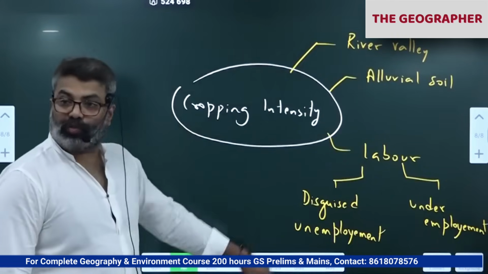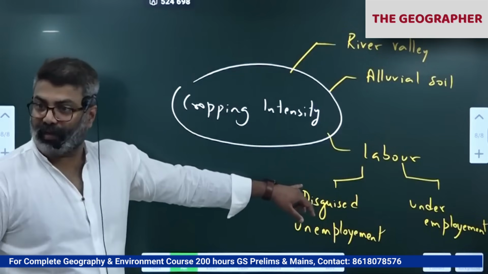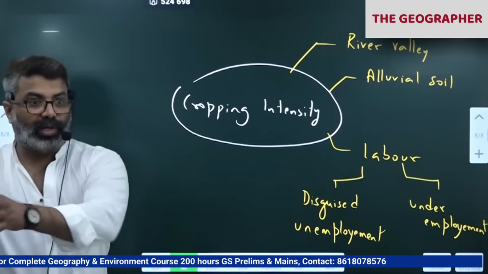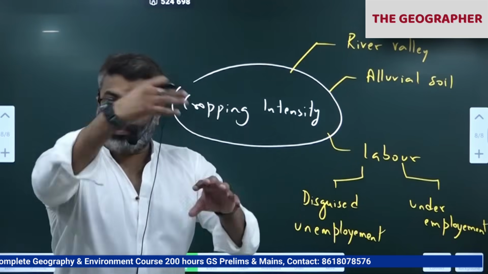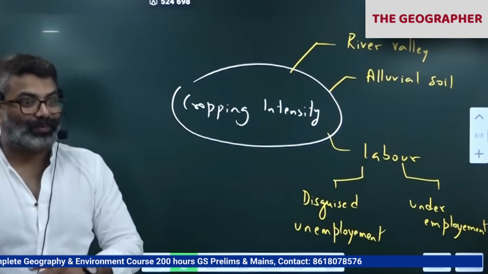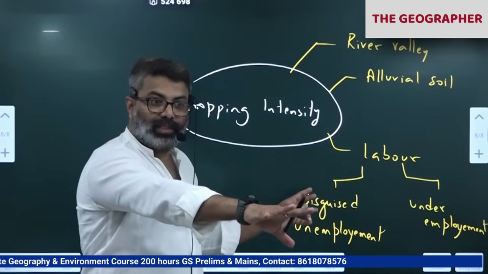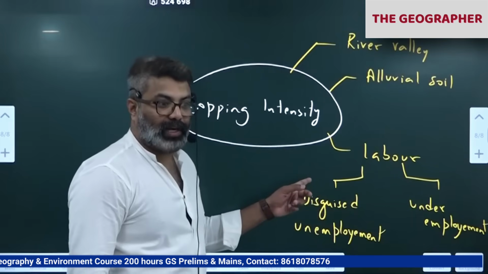So what is happening is in most farms we have a lot of laborers working in the field. Correct? Let's say around 100 workers are working and they are producing so and so yield. Even if I remove 30 of them, next year 70 of them are working, we are getting the same yield. You're getting the point. 70 workers are getting the same yield as 100 workers working in the same field.